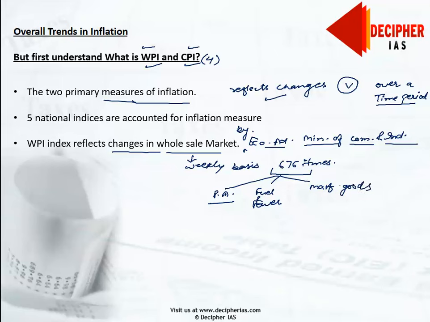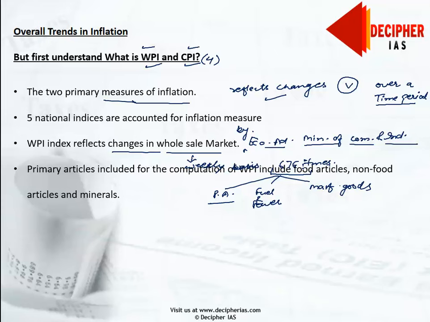So this is the bunch of articles these 676 items make a basket of. Our primary articles included for the computation of WPI include food articles and non-food articles plus minerals. This is the primary articles group we are talking about.